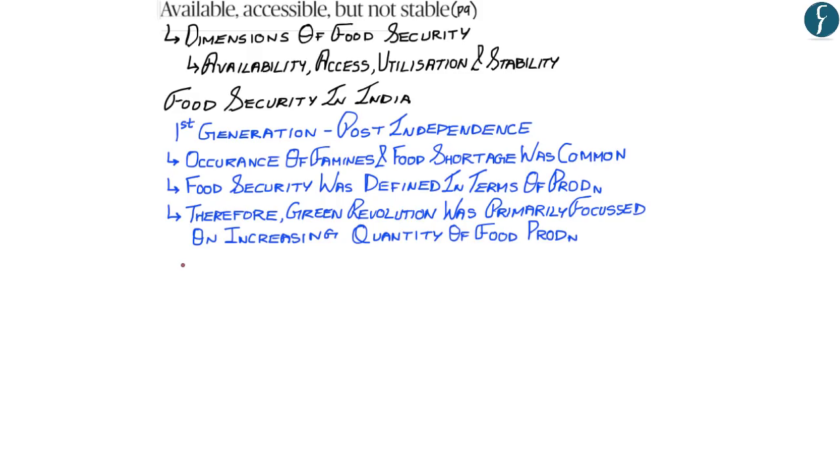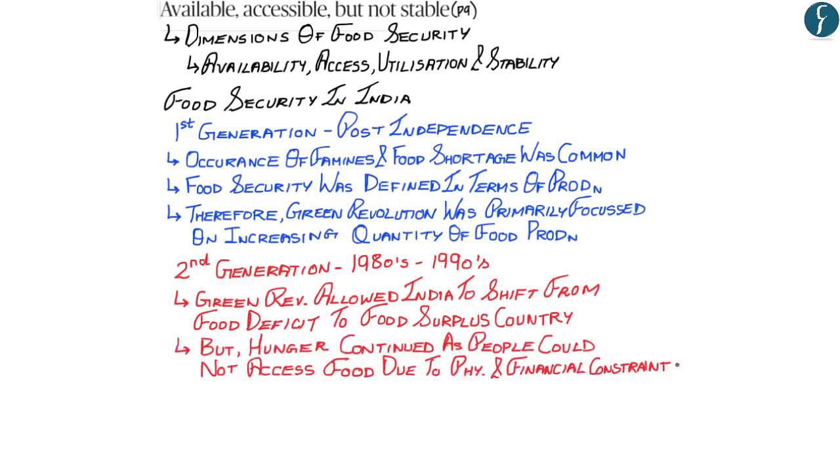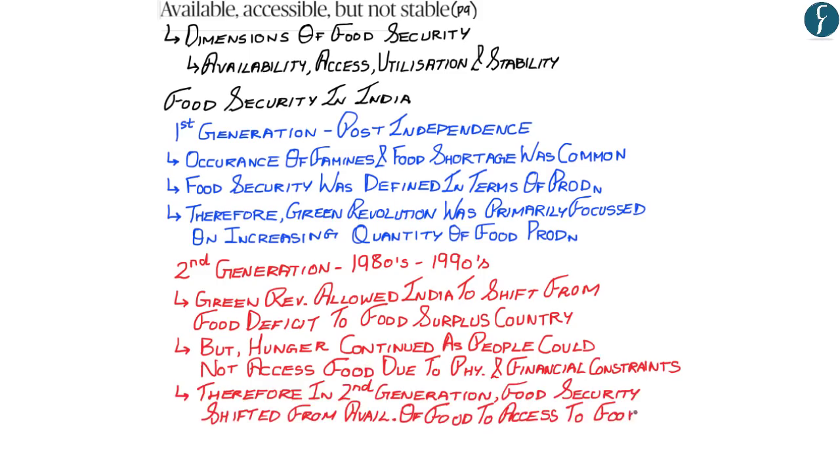And therefore the second generation occurred after the Green Revolution, within the time period of the 1980s to 1990s, wherein the Green Revolution had allowed India to shift from a food deficit country within the first generation to a food surplus country during the second generation. But even though India became a food surplus country, hunger continued as people could not access food due to their physical or financial constraints. And therefore, in the second generation, food security in India shifted from being availability of food to ensuring access to food.